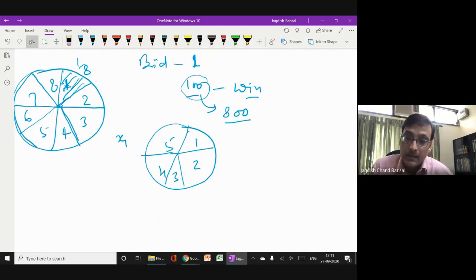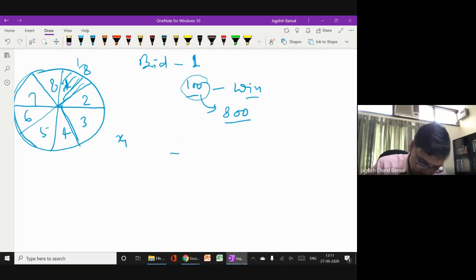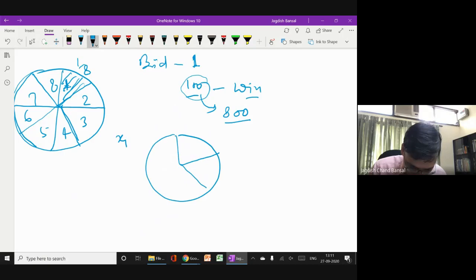So 8 in 5 equal parts it is. Just bear with me. Actually, I could not divide equal parts. So 4, 1, 2, 3, 4, 5. I hope it is equal. Just please consider them equal.